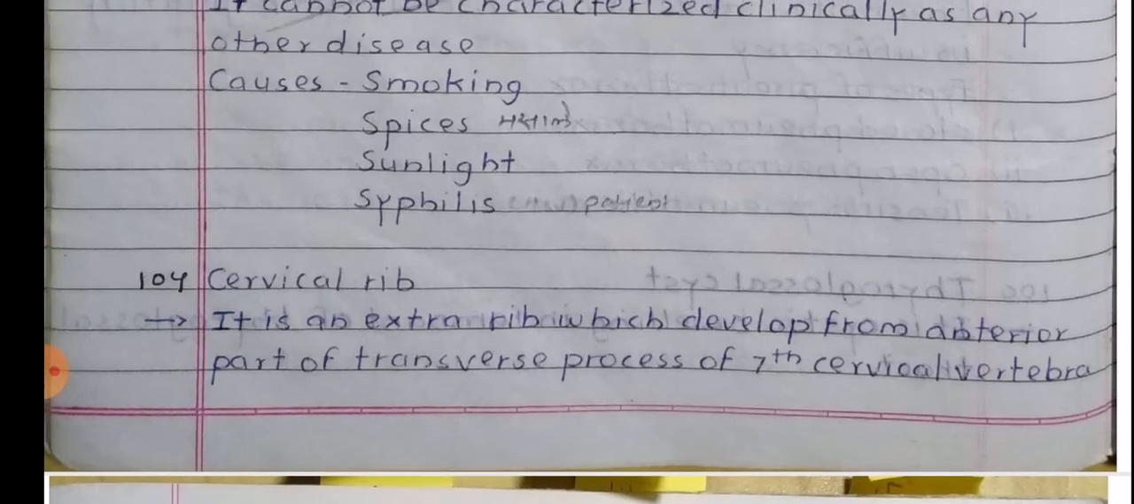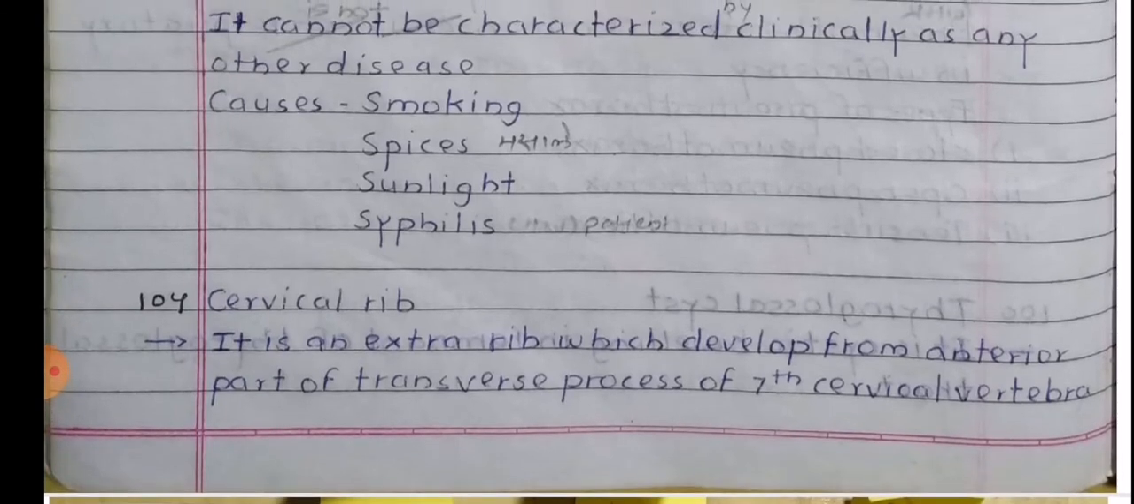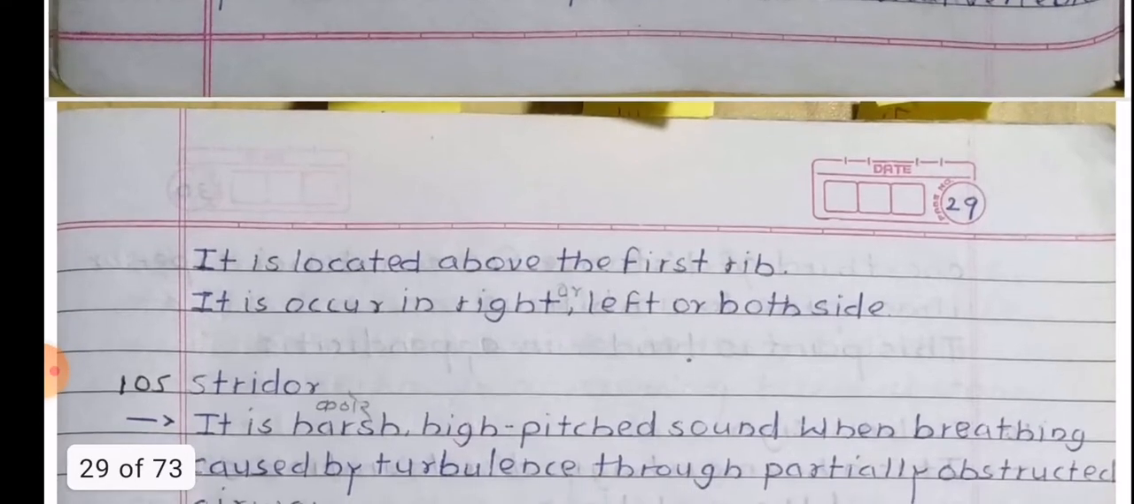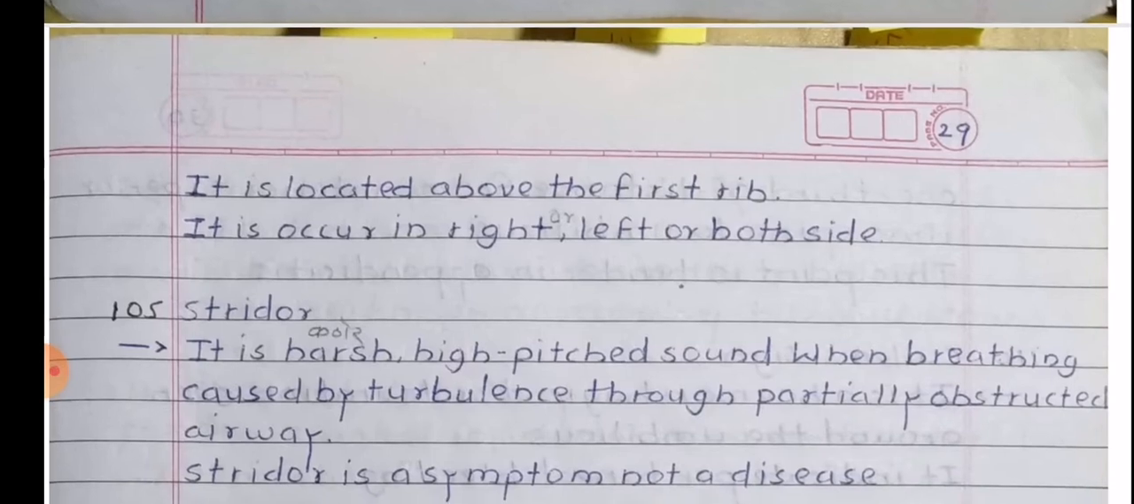Cervical rib. It is an extra rib which develops from the anterior part of the transverse process of the 7th cervical vertebra. It is located above the first rib, and it occurs on the right or left or both sides.